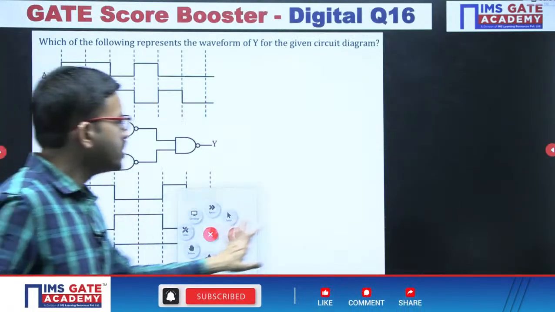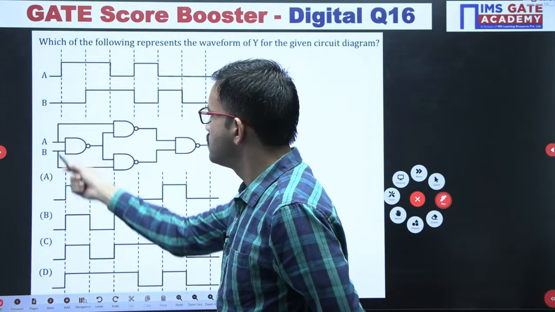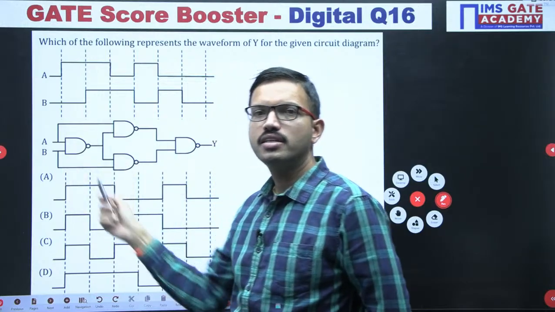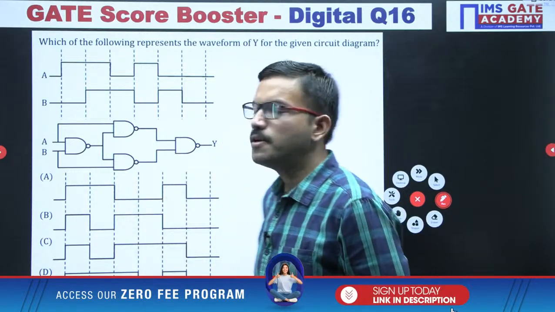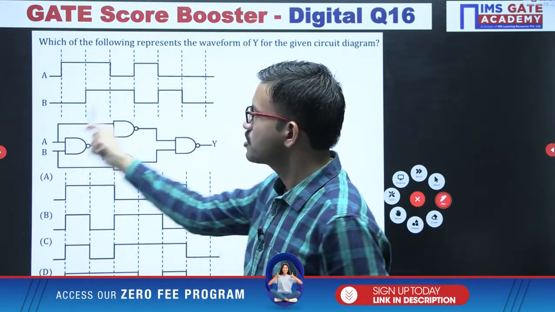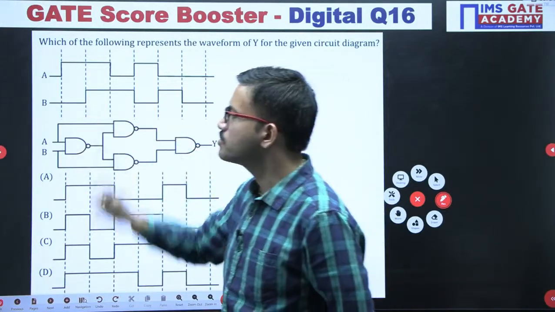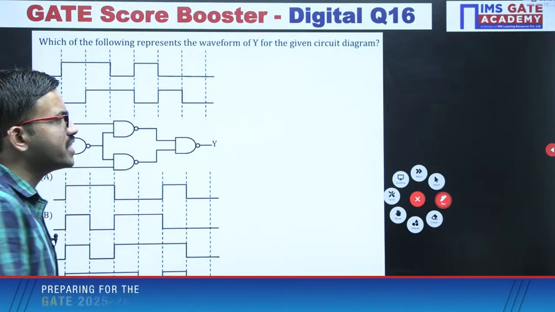Yeah, next question. First of all, tell me what this overall circuit represents, which logic gate? You might have studied it while preparing for the GATE exam in the digital circuits subject. Just observe this part of the circuit, the overall circuit. What can you write, like Y equal to in terms of A and B? Once you catch that one, after that you can easily solve this question.